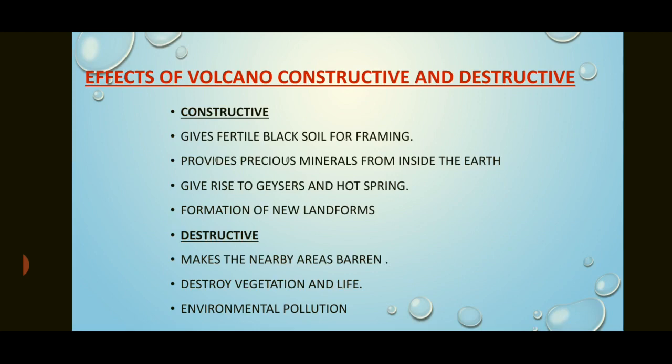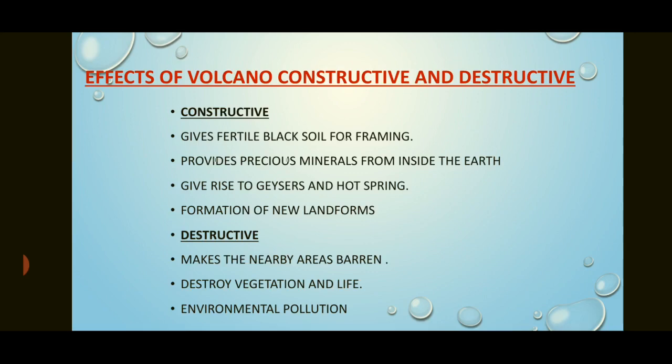It also provides precious minerals from inside the earth. When the lava comes out and cools down, it forms an area like a plateau or shield. When it is dug, this area gives a lot of precious minerals. One of the minerals is iron, which we get from inside the earth.